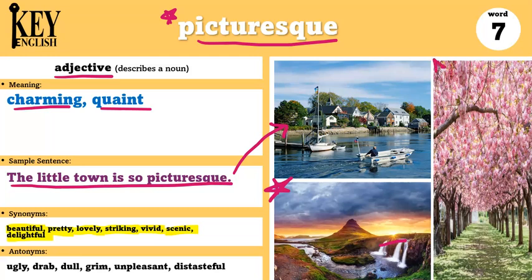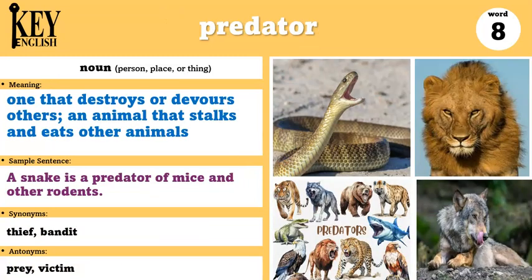We can also describe things like cherry blossoms as picturesque. So every spring, we can see the picturesque cherry blossoms. Some antonyms are ugly, drab, dull, grim, unpleasant, and distasteful. Our next word is predator.